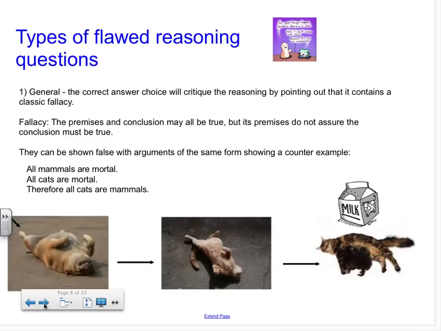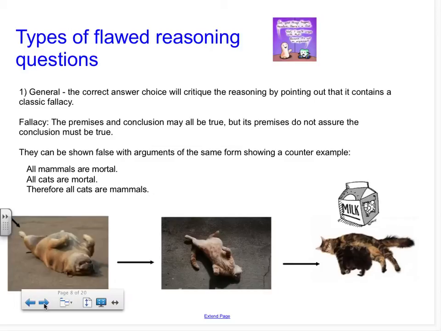So there are two types of flawed reasoning questions. The first is a general type, in which the correct answer choice will critique the reasoning by pointing out that it contains a classic fallacy. What is a fallacy? A fallacy is an argument whose premises and conclusion may all be true, but its premises do not assure that the conclusion must be true. And here's a brief example of a common type of fallacy, and afterwards I'll show you a counterexample.